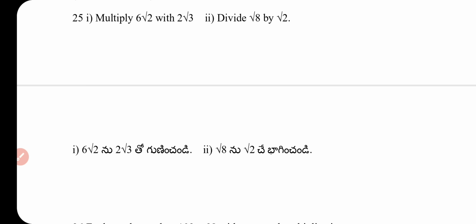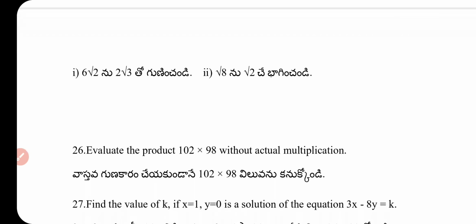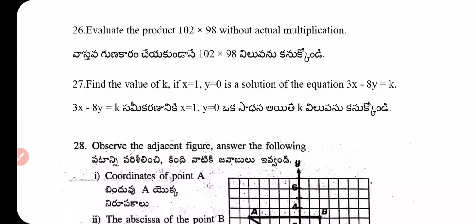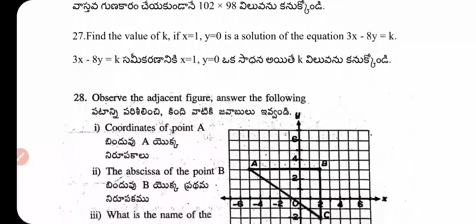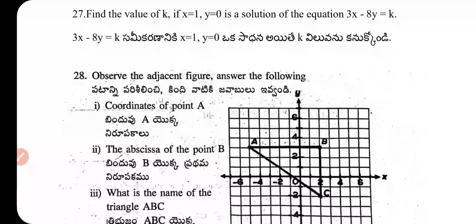Question number 25. Multiply 6 root 2 with 2 root 3 and divide it by square root 2. Question number 26. Evaluate the product 102 multiplied by 98 without actual multiplication. Question number 27. Find the value of k if x equal to 1, y equal to 0 is a solution of the equation 3x minus 8y equal to k.